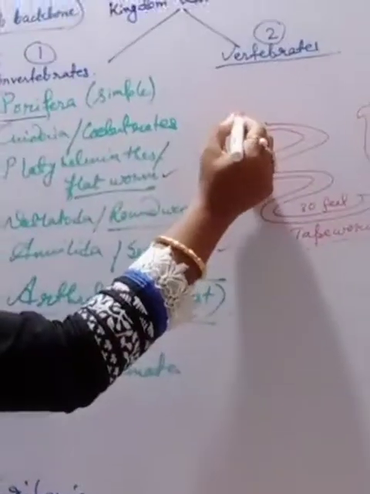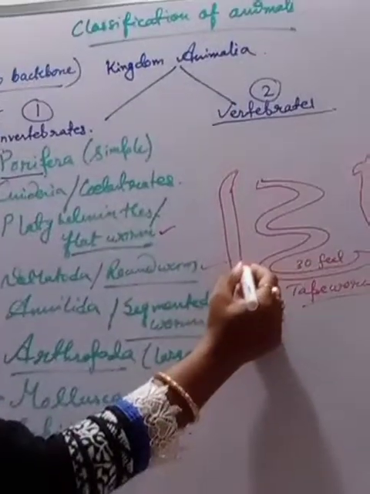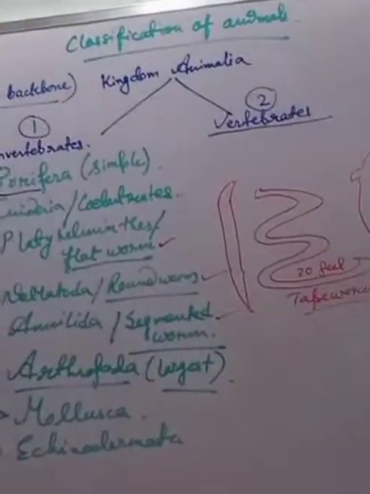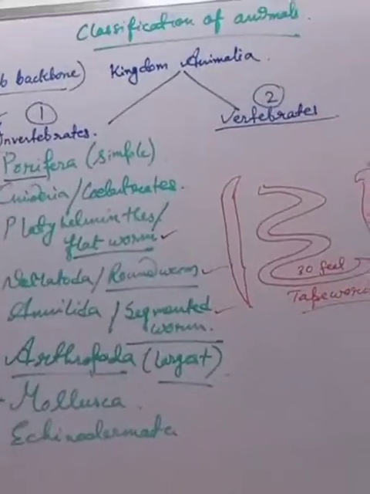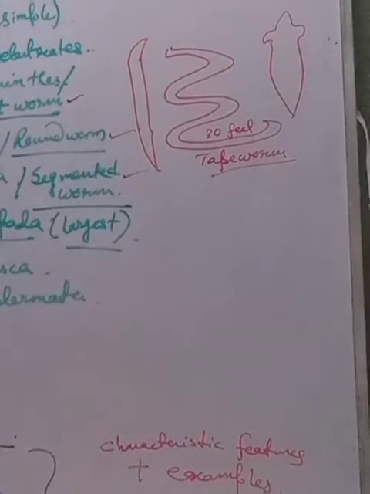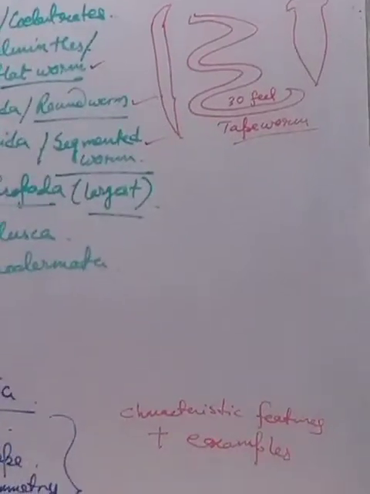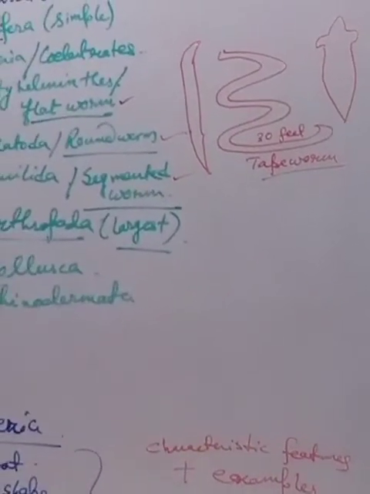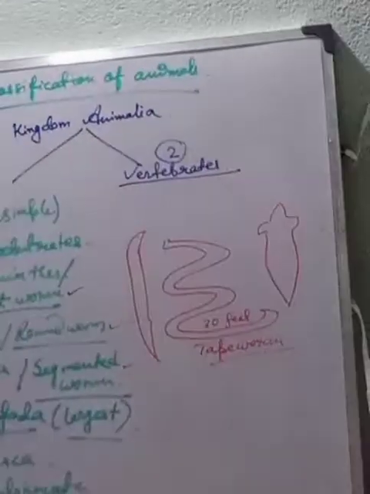Okay, they are flat. But another important characteristic is that they are having only one aperture. Pin-like aperture only at the one end. They don't have any aperture at the other end. They are having only one single hole in their body through which they take in food. At the same time, the waste product is also being released from the mouth only. The mouth and the anus are the same. That means they're having only one opening.